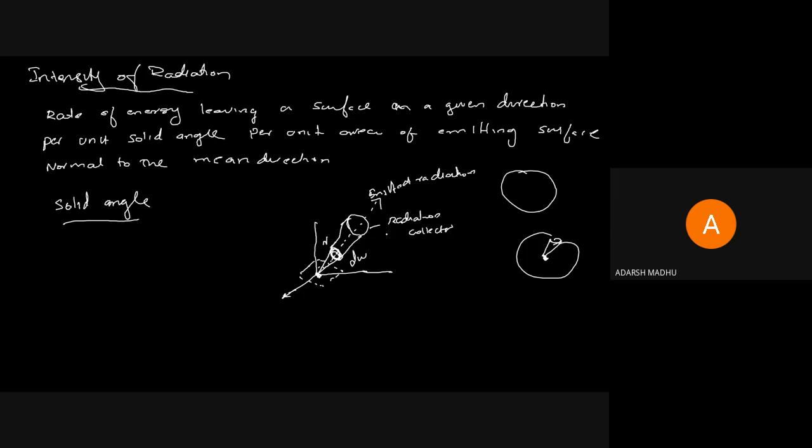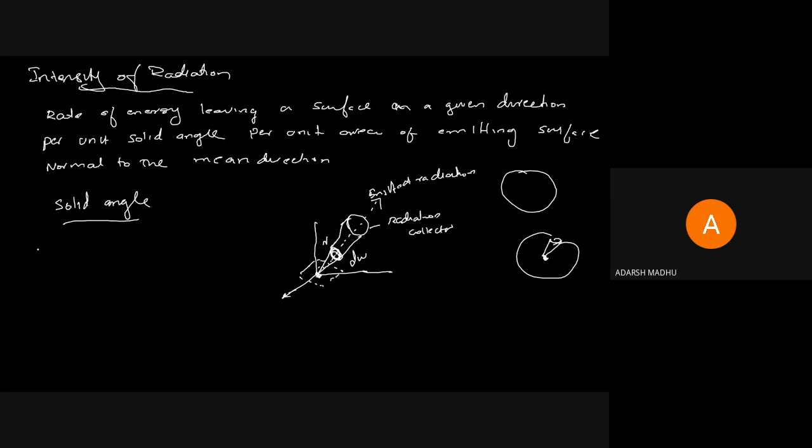Solid angle is defined as the portion of the space inside a sphere enclosed by a conical surface with the vertex of the cone at the center of the sphere. This is called solid angle.